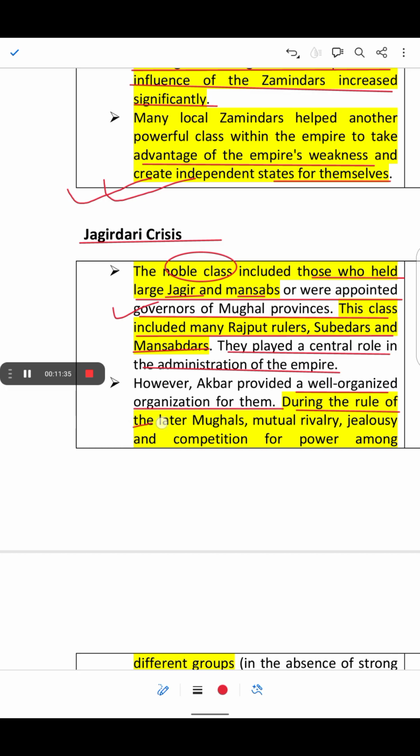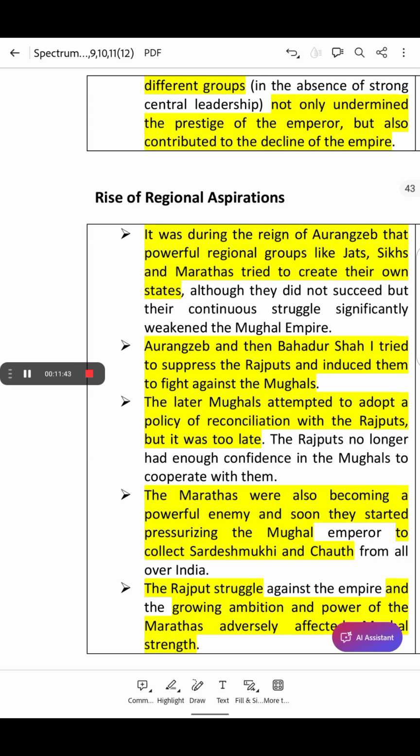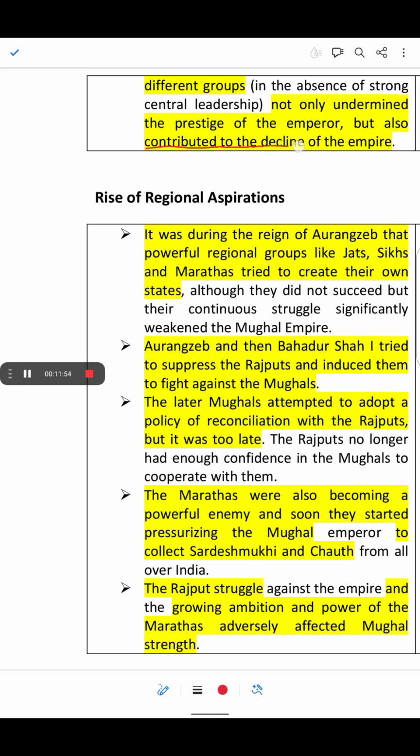During the rule of later Mughals, mutual rivalry, jealousy and competition for power among different groups, and the absence of strong leadership, not only undermined the prestige of the emperor but also contributed to the decline of the empire.